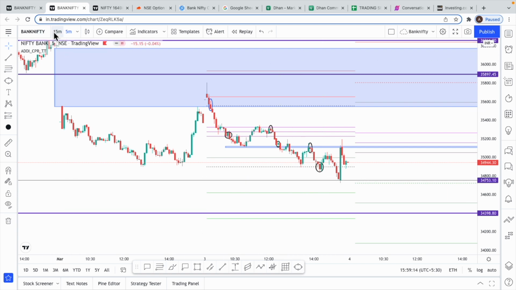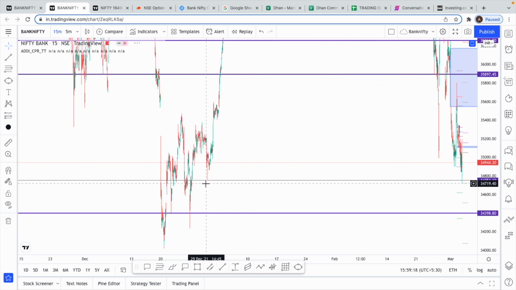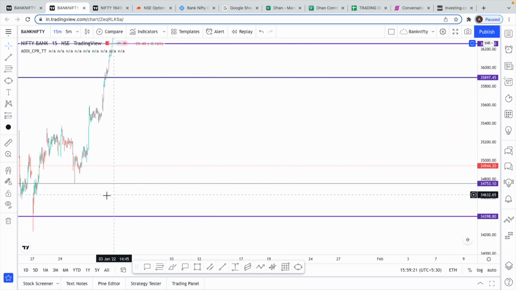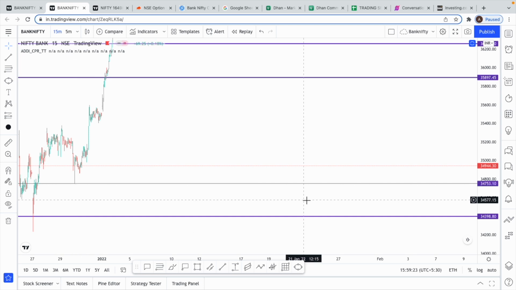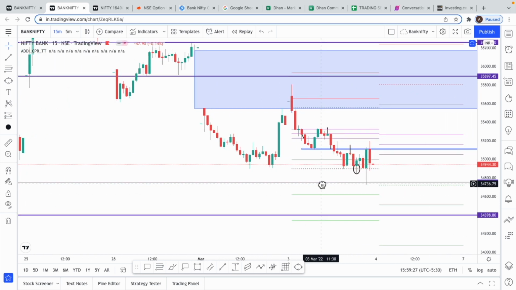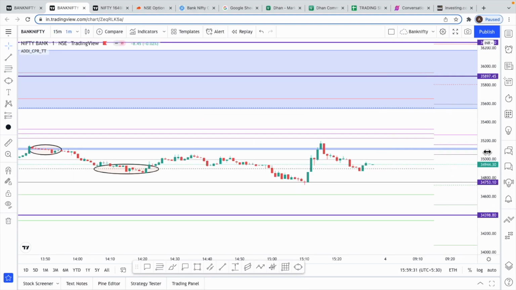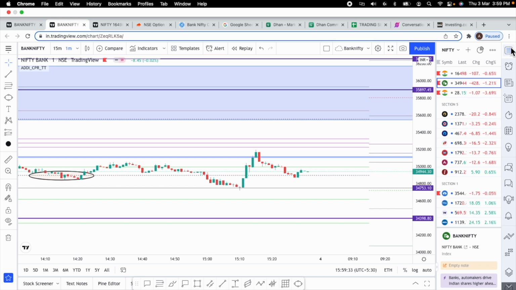I'll show you what line that is. I'm shifting to a 15-minute chart to zoom out. We had drawn this line yesterday saying that there could be a possible support here. Exactly, we took support there. And if you see the beauty of price action, now I'll go to a 1-minute chart and show you how this reversed from this particular point.